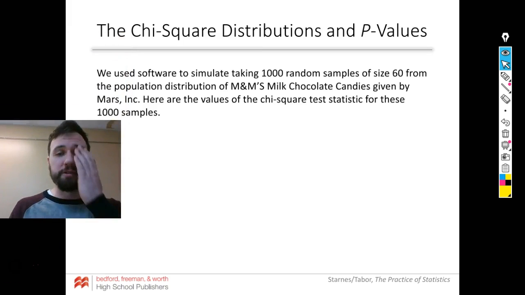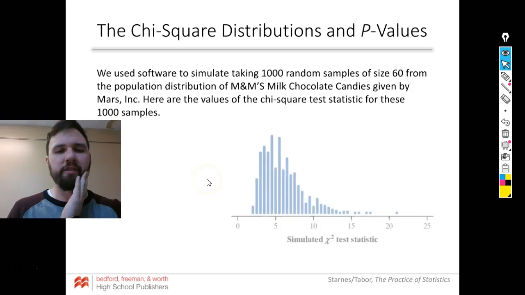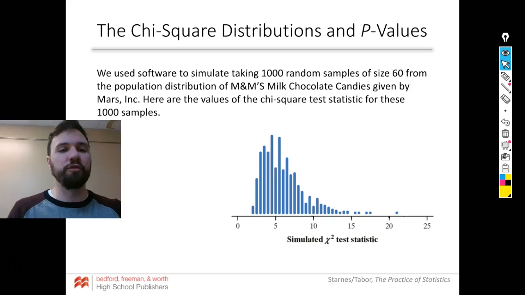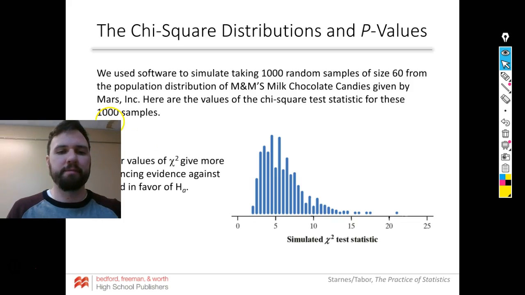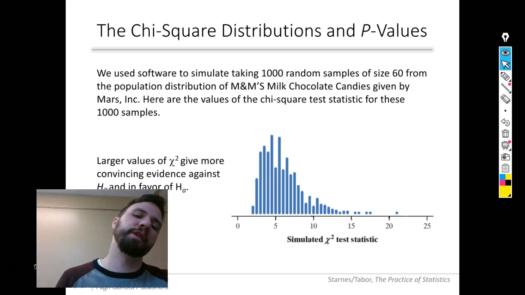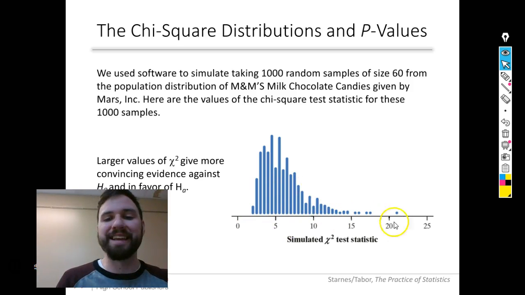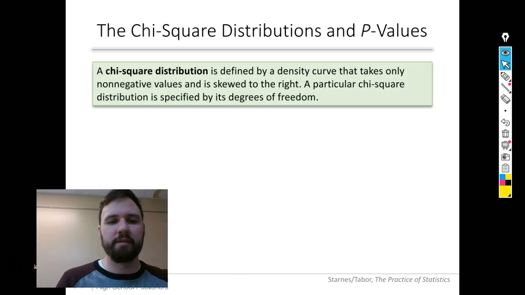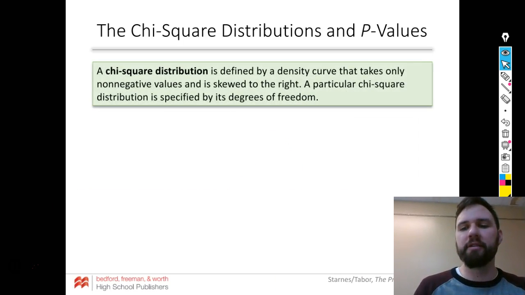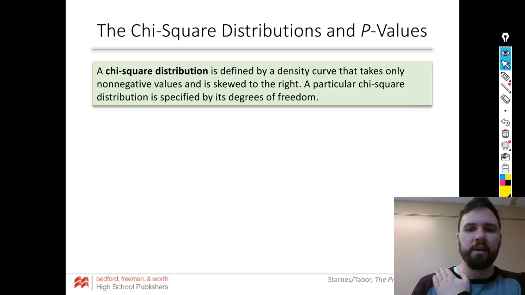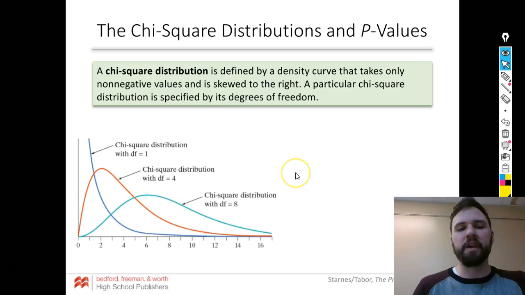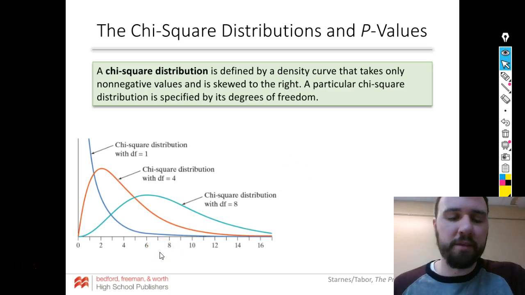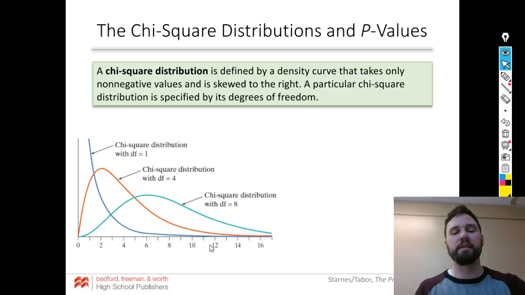Let's simulate 1,000 random samples. Actually, here I just want to show you. Chi-square is interesting because it's going to be skewed right. The larger chi-squared is, the more evidence there's going to be against your null hypothesis. You can do that for your p-value just like we did before. So you still have degrees of freedom in here. The higher the degrees of freedom go up, the more you can accept larger numbers.